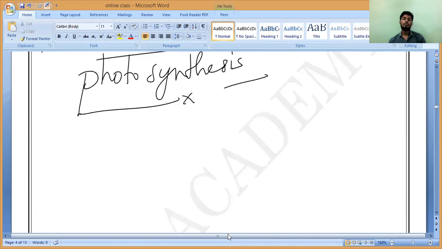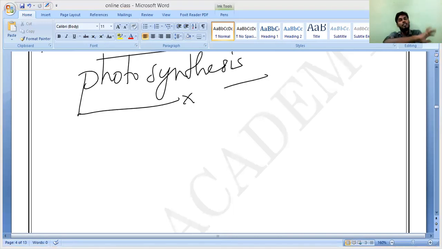Sir, it gives color pigment to the leaves, sir. I'm not saying that. It is a green substance which is already present in the leaves of the plant. So the presence of chlorophyll will make the leaves look green. Yes, sir. That is the first thing. So the chlorophyll present in the leaves of the plants makes the leaves look green.